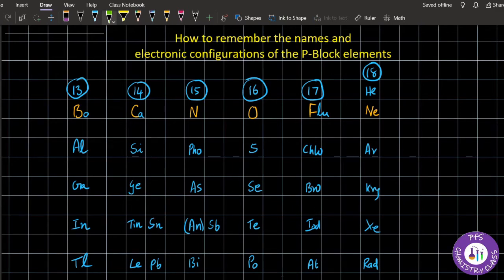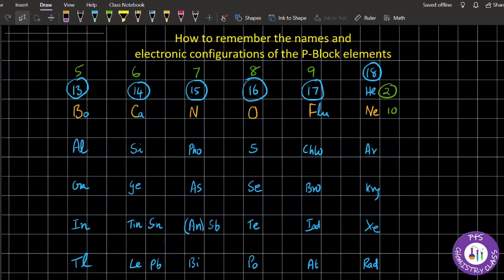Now let us see the atomic numbers. You know that the atomic number of boron is 5. So we can write like this: 5, 6, 7, 8, 9 and 10. Neon will be 10. Helium will be 2. You have to remember the atomic numbers of the first elements, which is very easy for you, as you studied it in 10th standard itself: 5, 6, 7, 8, 9, 10. That's all.